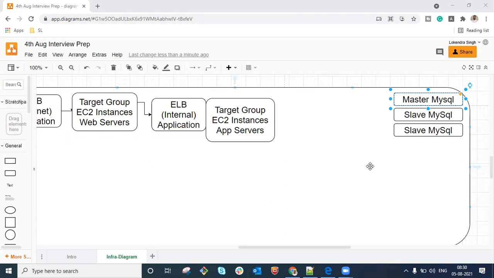Within the application, I think it would be defined that if it's a read query, then it would be routed to that server on that CNAME, or if it's a write query, then it would be routed to the other CNAME, which is the master. Akshay, any view on it?